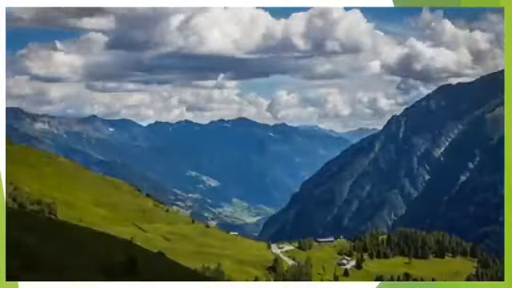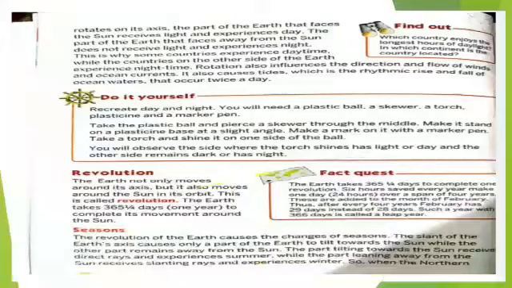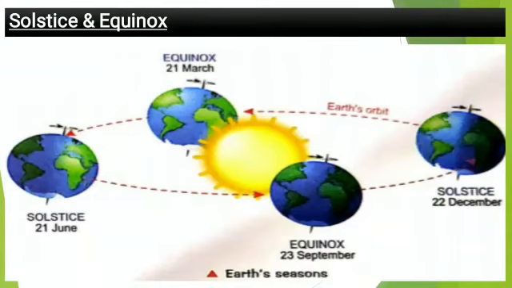Now we will move towards our last topic, that is solstice and equinox. First of all, I will try to explain both the topics in layman's language. Solstice क्या होता है? What is solstice? Here in this figure you can see some of the dates. First is 21st June and second is 22nd December. तो why are these dates important in solstice?